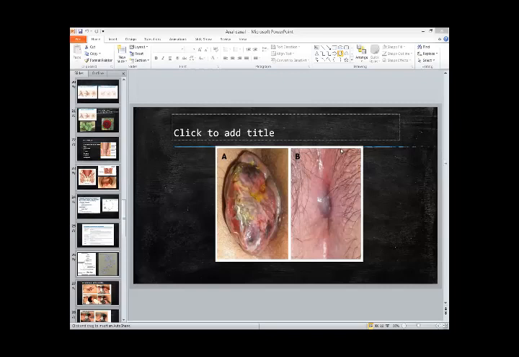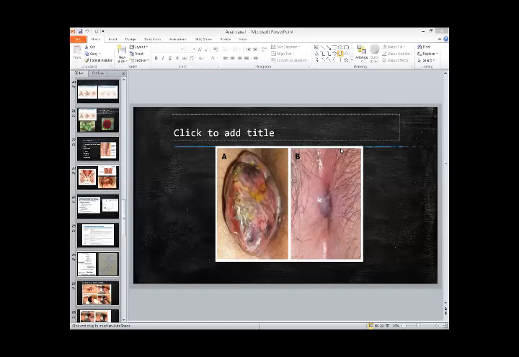Okay, another question. Okay, there are a few more questions. Another question is, is there any chance that fissure doesn't have any external opening? Fissure, if you remember by definition, we'll discuss in next lecture, fissure is actually a longitudinal ulcer in the anus or anal canal.